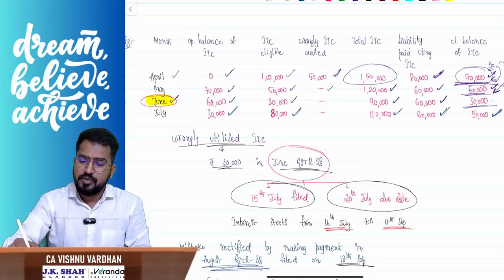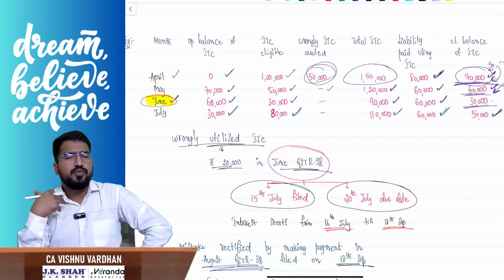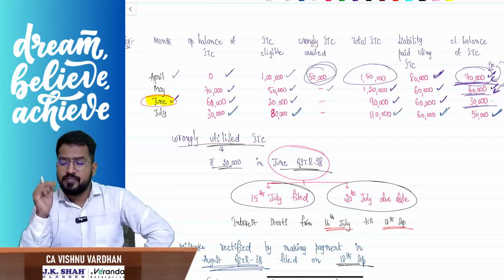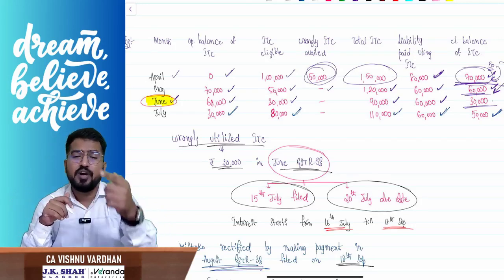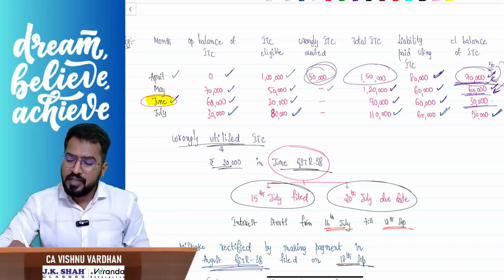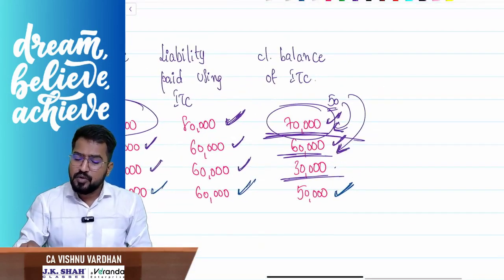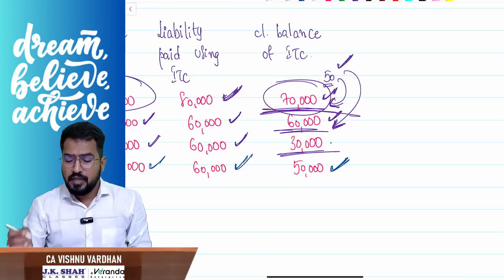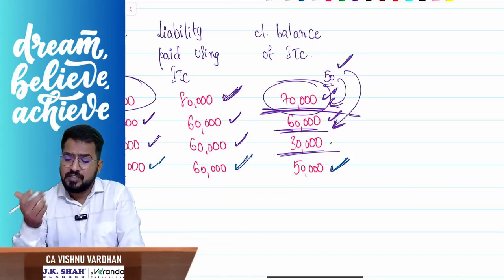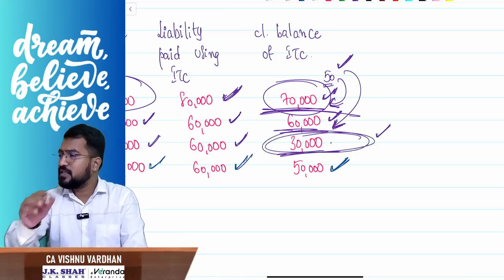Suppose you wrongly avail ITC, for example, 50,000. Later on you understand the mistake and reverse the ITC. Now, when you are reversing the ITC, they will ask you to pay interest only if that wrongly availed ITC has been utilized. How can I say this wrongly availed ITC has been utilized? That is based upon the closing balance of the e-credit ledger. Sir, I have availed 50,000 as wrongly availed ITC, and only when the e-credit ledger closing balance falls below that 50,000, that means the wrongly availed ITC has been utilized.